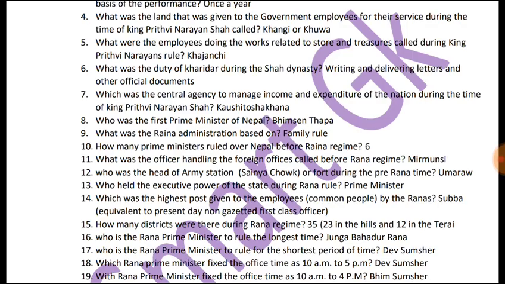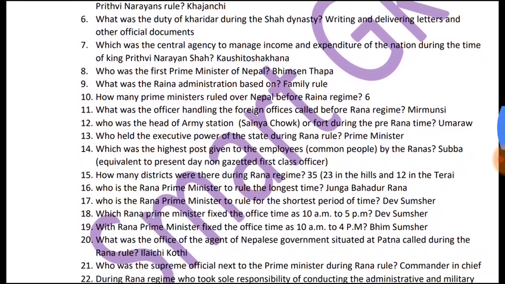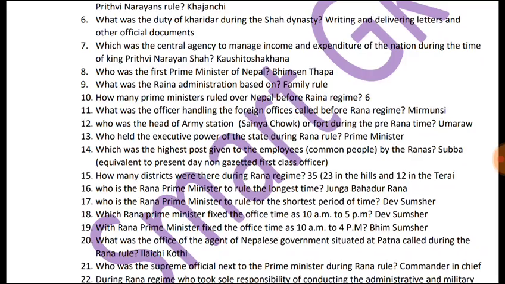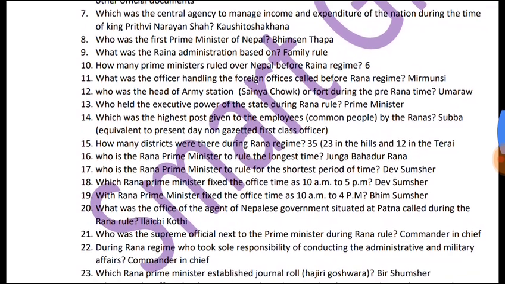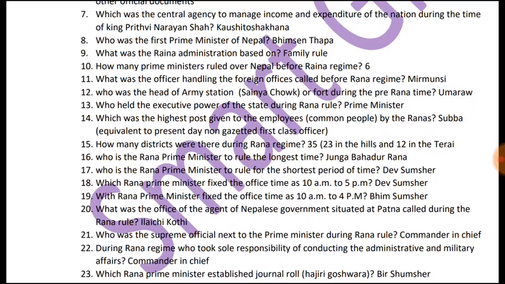Fifth question is, what were the employees doing the works related to store and treasures called during King Prithvinarayan Shah's rule? It was known as Khazanchi. What was the duty of Kharidar during the Shah dynasty? The duty of Kharidar during the Shah dynasty was writing and delivering letters and other official documents. The next question is, which was the central agency to manage income and expenditure of the nation during the time of King Prithvinarayan Shah? It was Kaushi Tosha Khana.